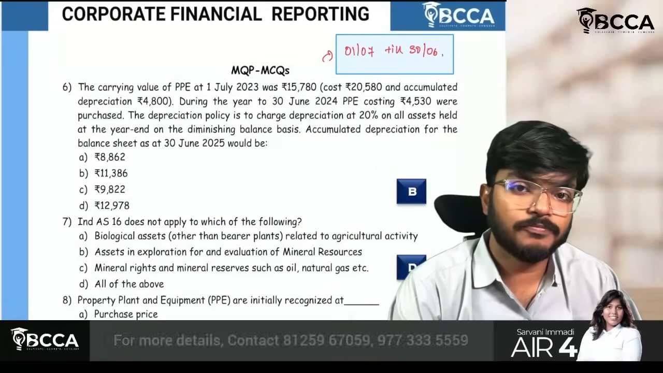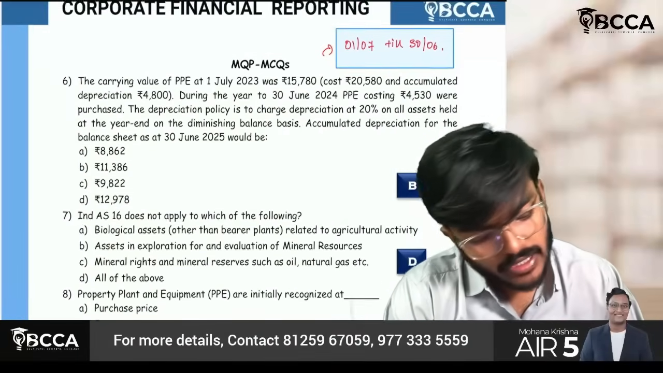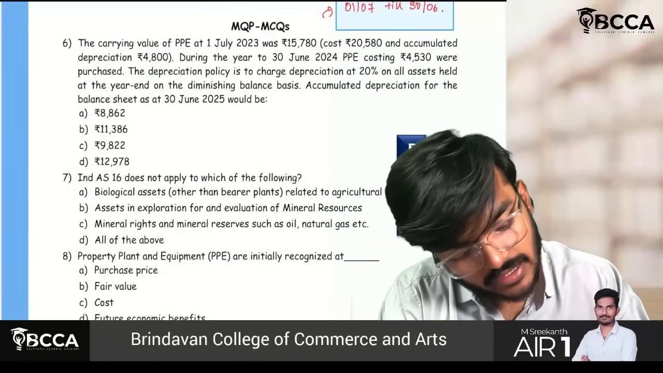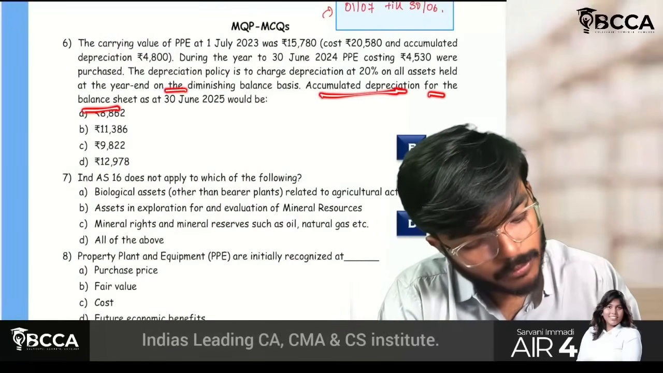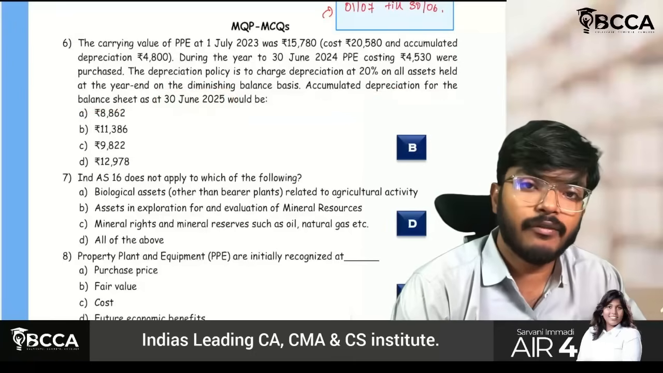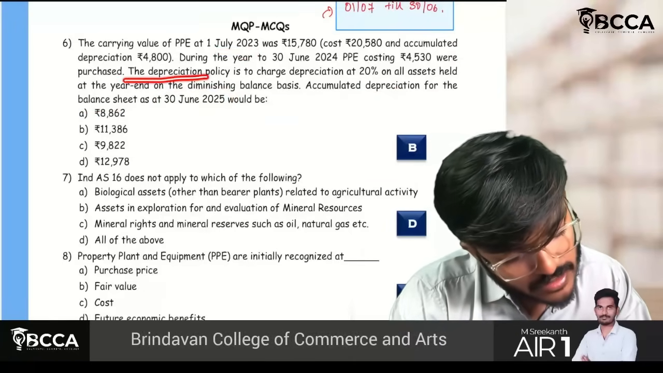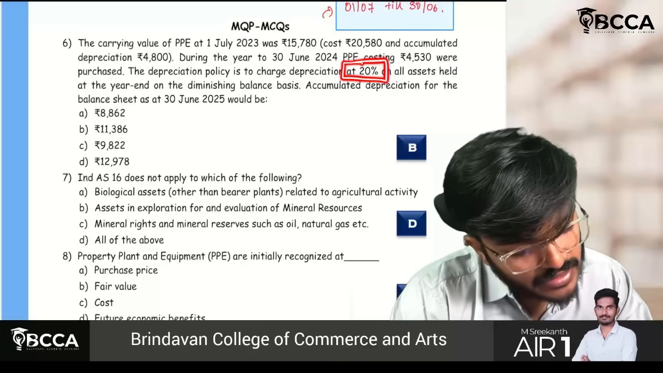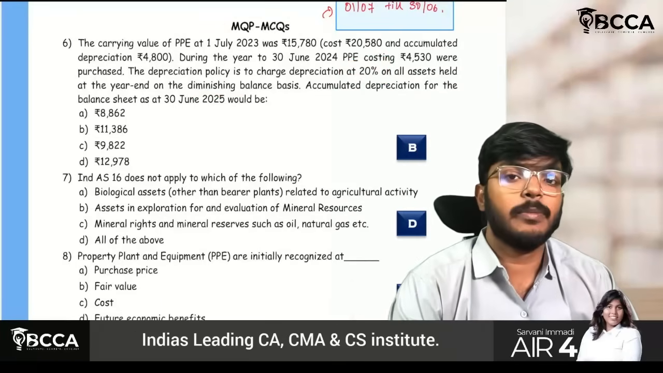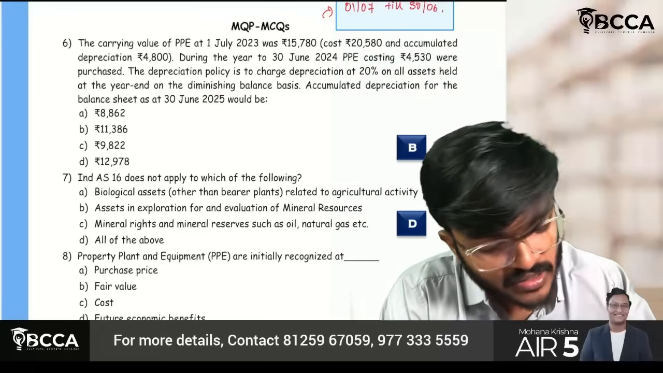Okay? Yes, sir. So, let us do one thing. They are asking us to calculate the accumulated depreciation for the balance sheet up to 30th June 2025. We are standing in 1st July 2023. The depreciation policy is to charge the depreciation at 20% as on diminishing balance method. So, what we'll be doing?